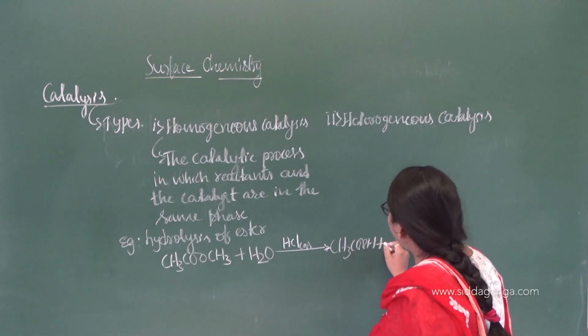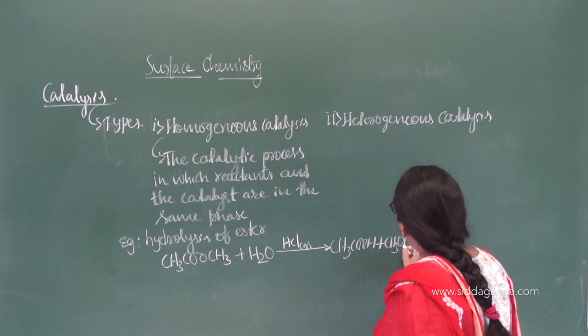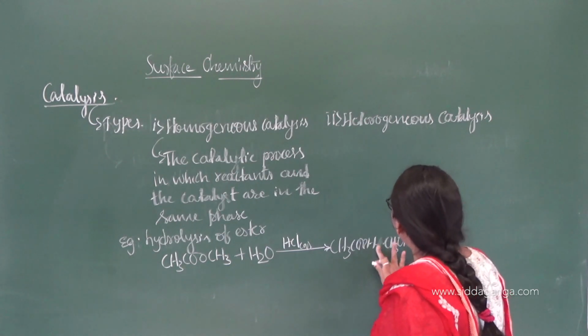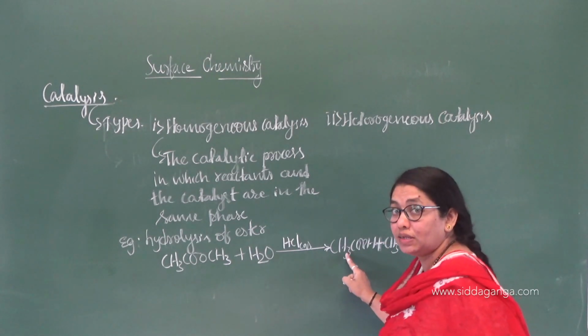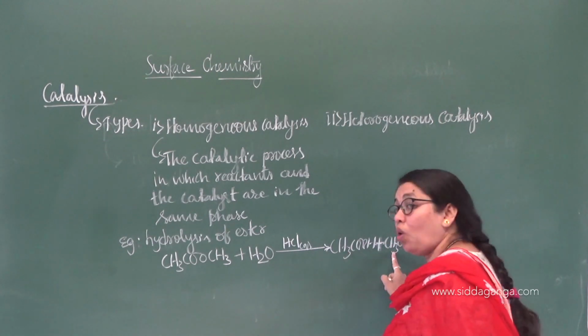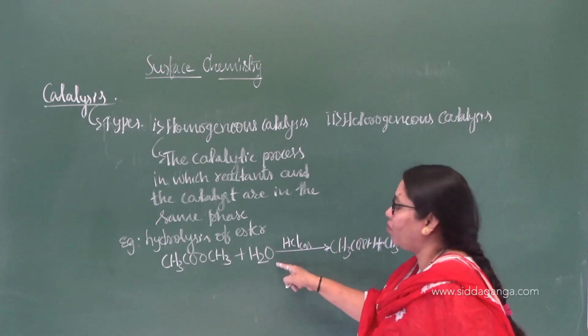CH3COOH plus what is there? CH3OH. An alcohol and a carboxylic acid you are going to get. Which is the carboxylic acid? Acetic acid. Which is the alcohol? Methyl alcohol. If you made them react once again, they will form an ester and a water molecule.